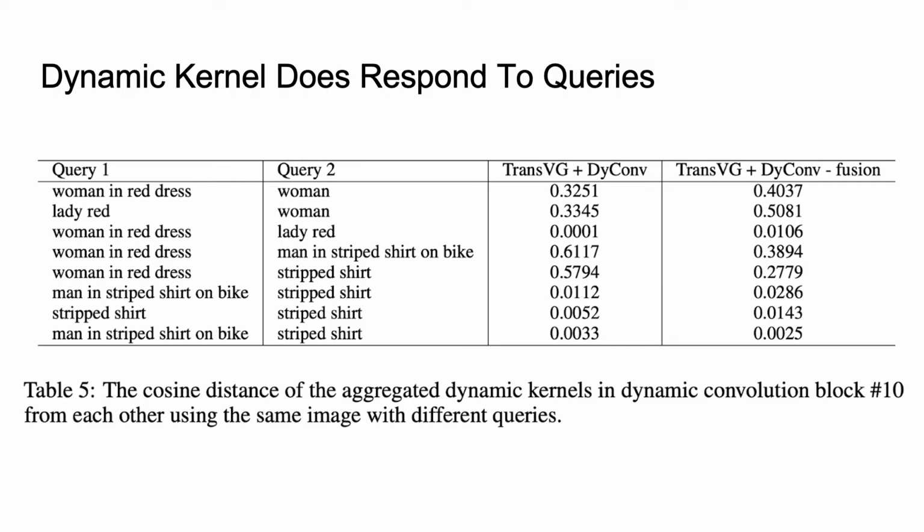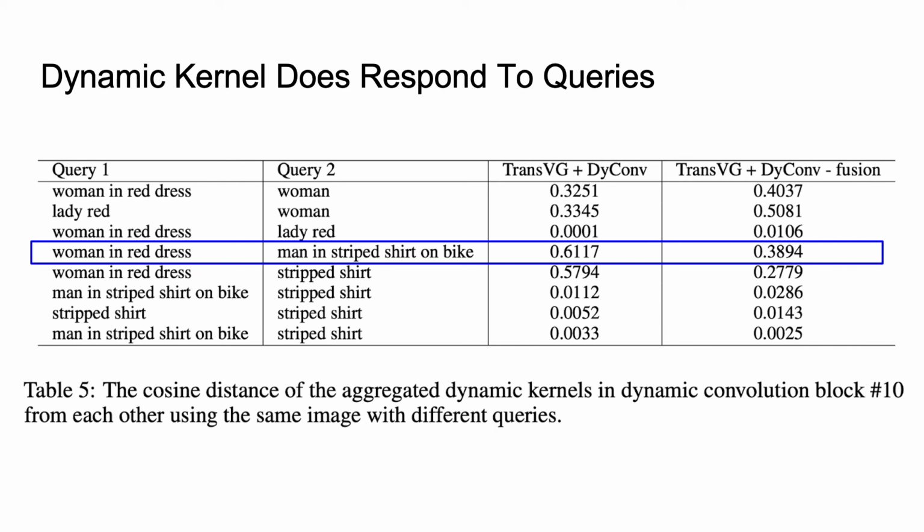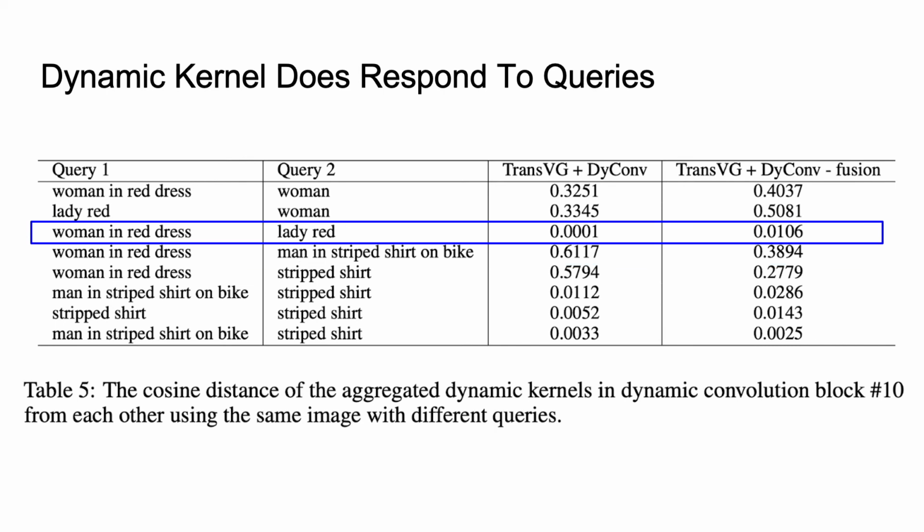We further looked into the dynamic convolution kernels and found that they did capture text information in a similar way as text embeddings. We calculate the cosine distances between the dynamic kernels of different queries. For queries with different semantic meanings, the cosine distance of their dynamic kernel weights will be large. For queries with similar semantic meanings, the distance between their dynamic kernel weights will be very small. This proves that the aggregated dynamic convolution kernels embed meaningful textual information. This distance relationship holds regardless of the particular information represented by attention weights and candidate kernels.